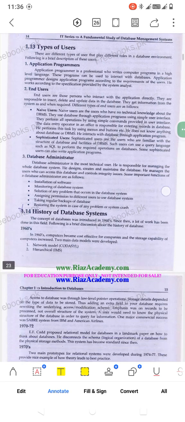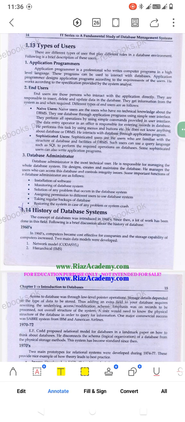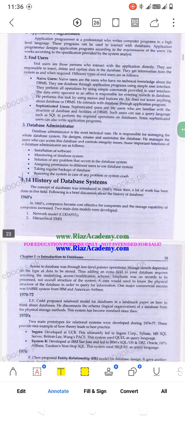Next, types of users. These are also important, and we already discussed them. What is an application programmer? Those who deal with the application programs are called application programmers. What are the end users? End users are us. We interact with the application directly, so that's why we call them end users. And next we have the DBA. What is a DBA? DBA is a database administrator, a technical person who deals with our DBMS. Managing our DBMS is done by the DBA.